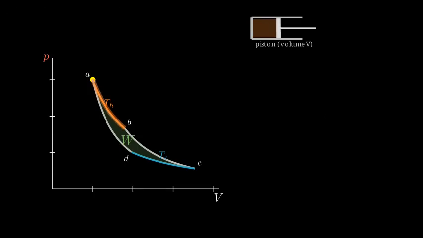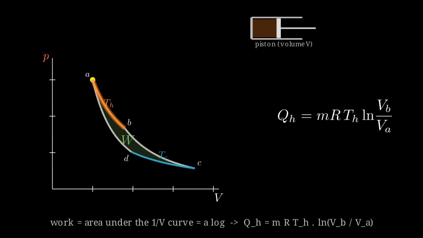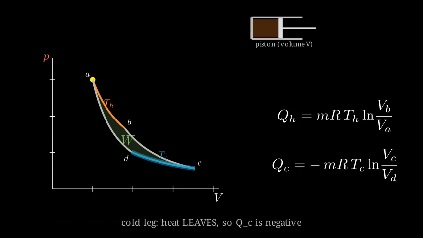Only the flat legs carry heat. On a constant temperature leg the internal energy doesn't change, so by the first law all the heat comes back out as work, and the area under a 1/V curve is a logarithm. So the hot leg heat is mRTH times the log of the volume ratio. Same on the cold leg, but the gas is squeezed, so the heat is negative, it leaves. QC is minus mRTC times the log of its volume ratio.